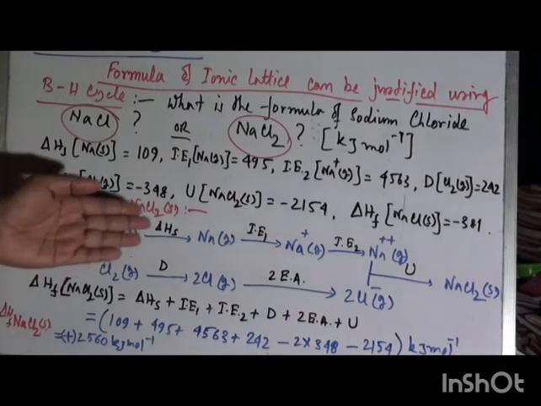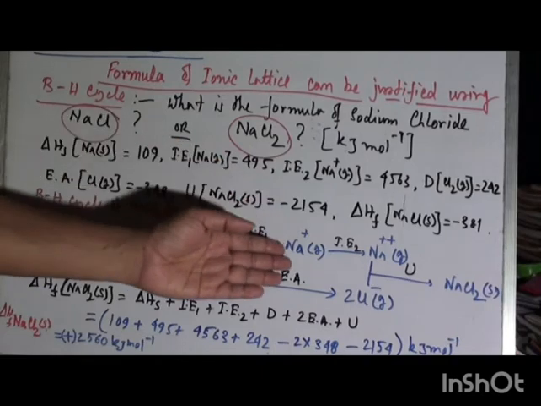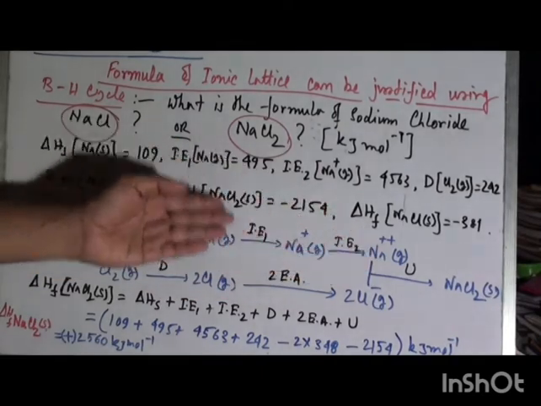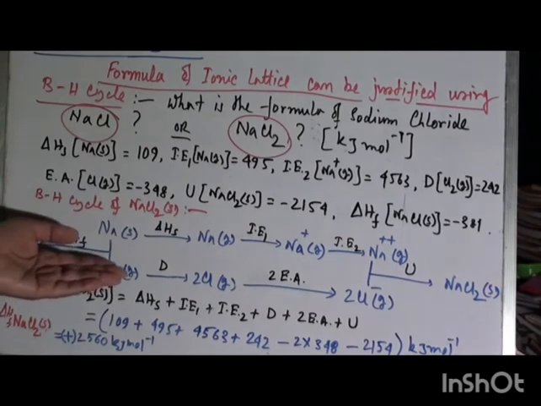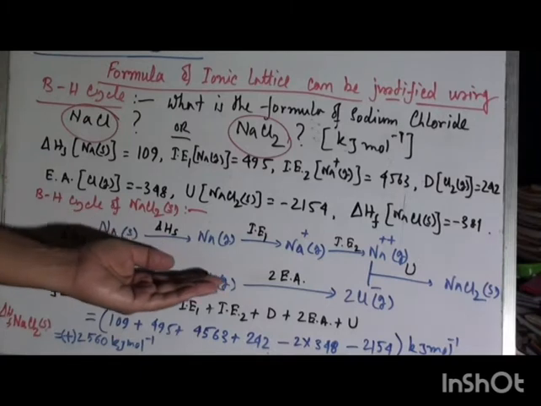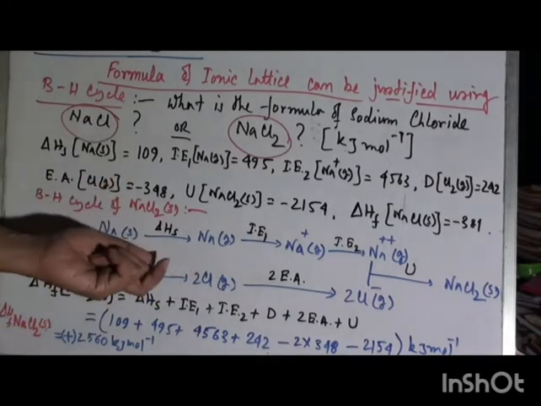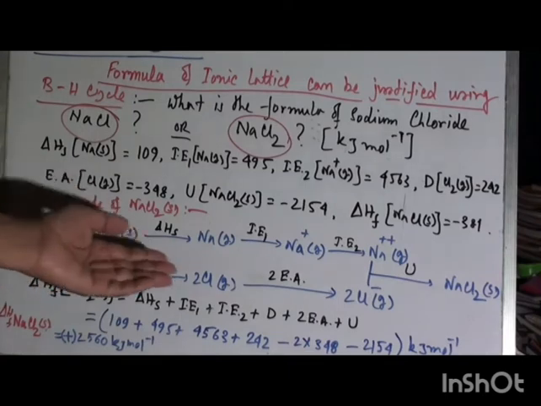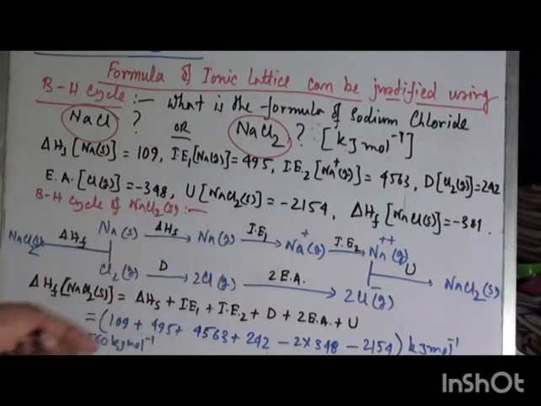Here sodium solid to sodium gas, delta is sublimation, then Na plus, Na2 plus, ionization energy 1, ionization energy 2. Then chlorine gas molecule to chlorine atom in gaseous state, where full bond dissociation energy is required here. Then 2 chlorine to 2 Cl minus, that means 2 electron affinity is required.